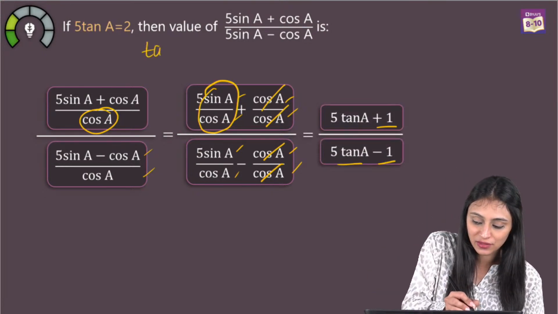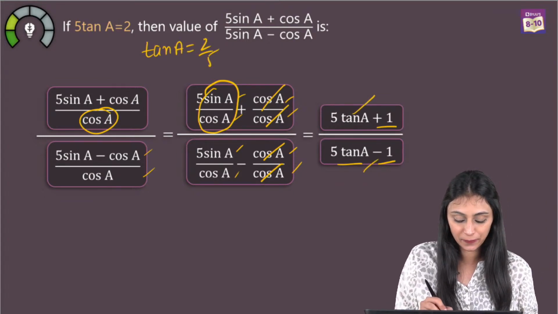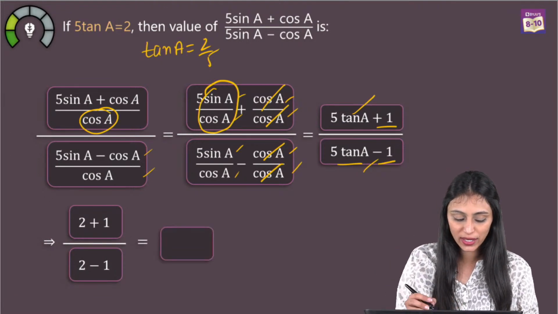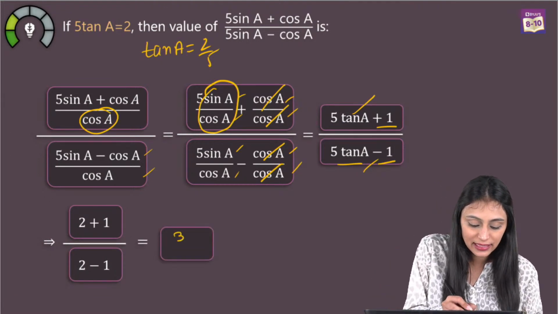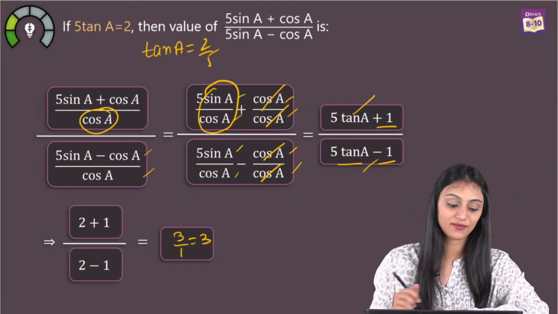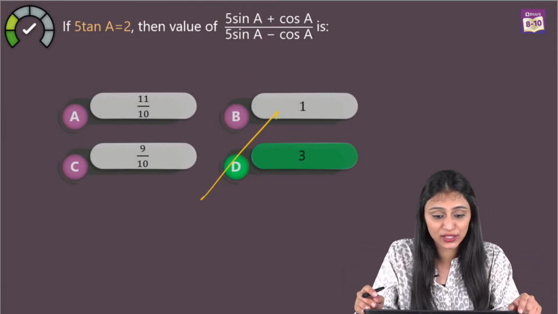Simply from here we have the value of tan A, that's what? That's 2 by 5. Just substitute it here, right? So that's 2 plus 1 upon 2 minus 1, and you get what? Your answer is 3 by 1, which is basically equal to 3, right? So that's the value. So that means option D, which is 3, is the right answer for this question.